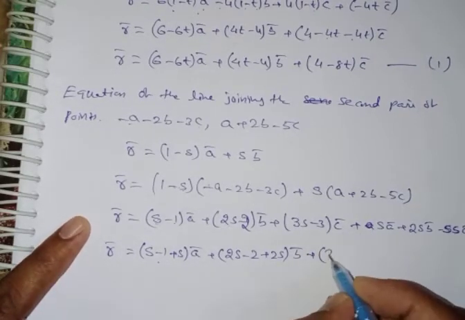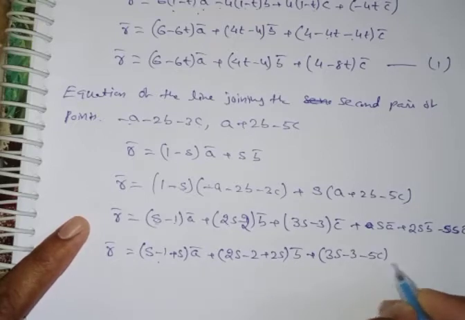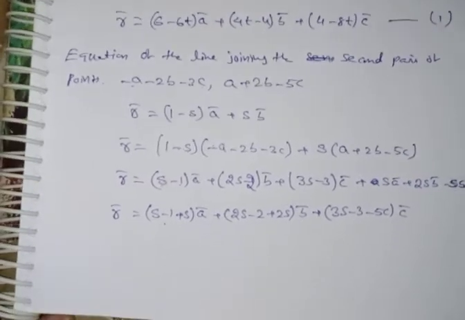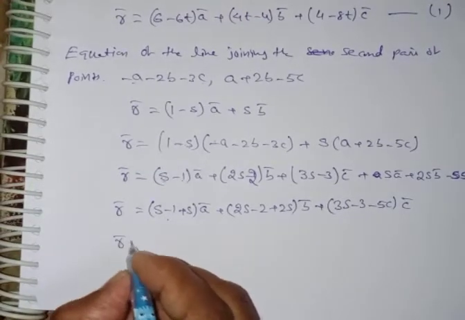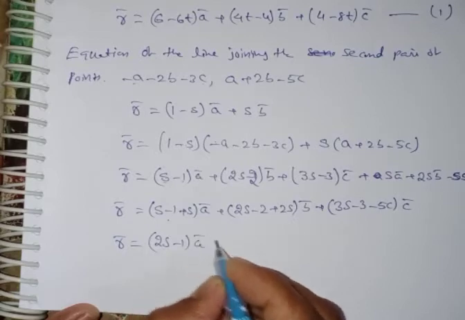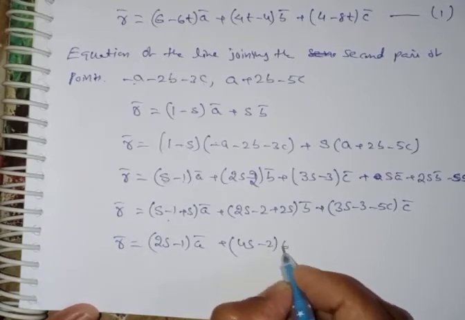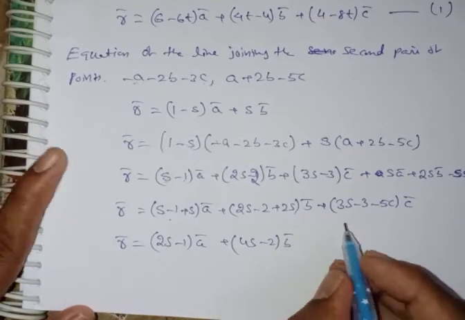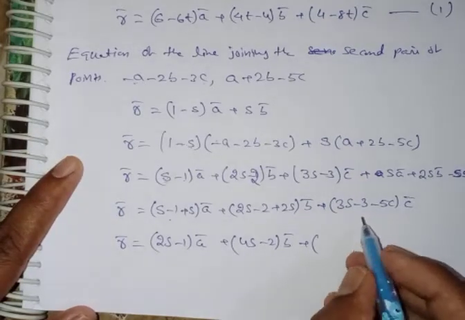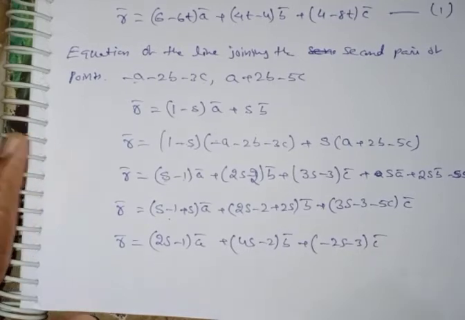C bar is equal to 3s minus 3 minus 5t, c bar. Last step, you can observe here, R bar is equal to (2s minus 1) a bar, (4s minus 2) b bar, and the last one is (minus 2s minus 3) c bar.